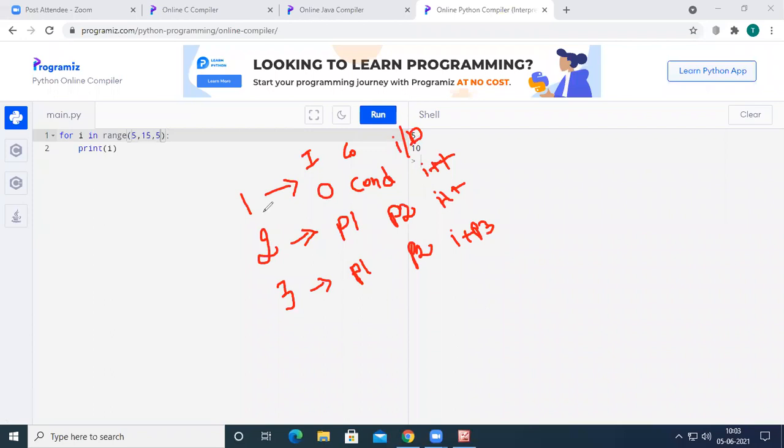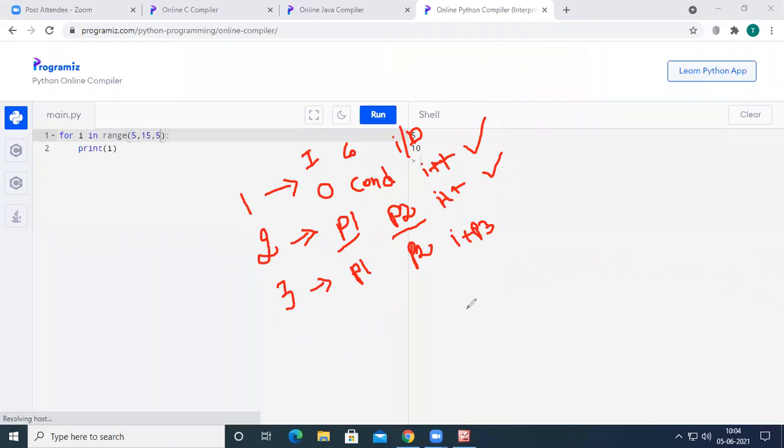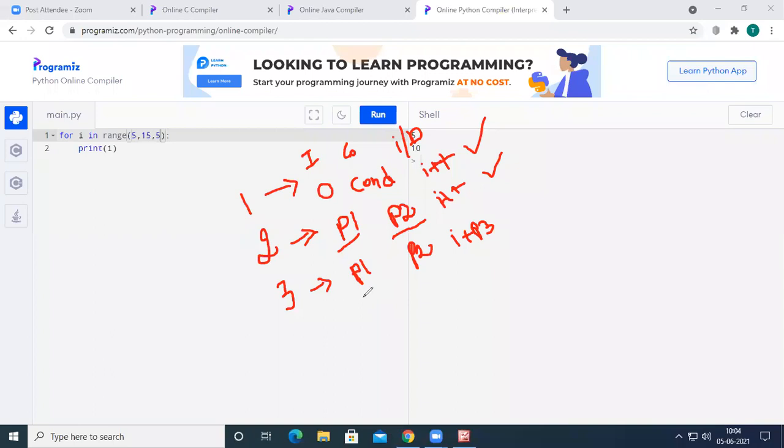See here, if you pass 1 parameter, the loop is going to start from 0 to the given parameter, and each and every time it is going to be updated by 1. If you pass 2 parameters, Python control will start from parameter number 1 and end at parameter number 2, and each time it is incremented by 1. If you pass 3 parameters, initialization starts at the first parameter, the condition is checked up to the second parameter, and the increment is done with the third parameter.